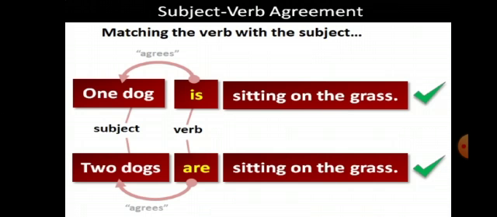Subject-verb agreement: matching the verb with the subject. One dog is sitting on the grass. Here one dog is the subject and the verb is is. As the subject is singular, the verb is also singular. But when we say two dogs, the subject becomes plural, so the verb will also become plural: are. Two dogs are sitting on the grass.